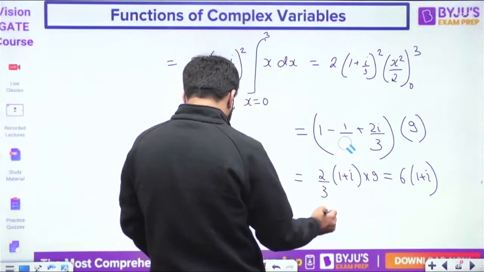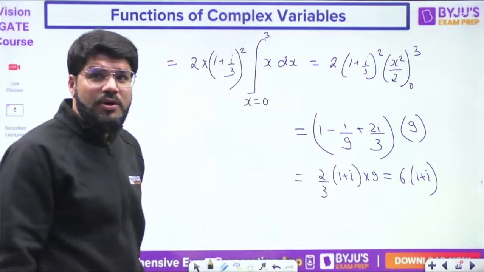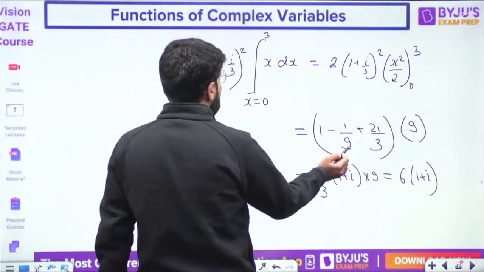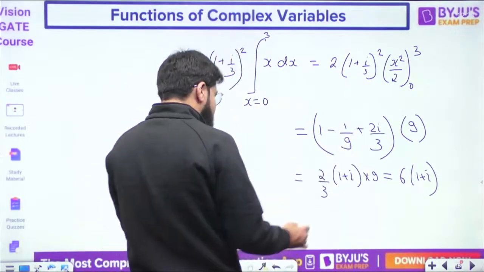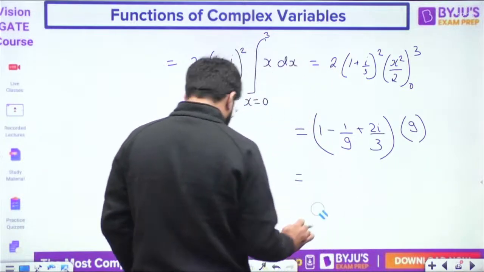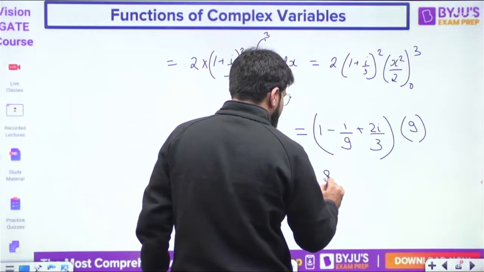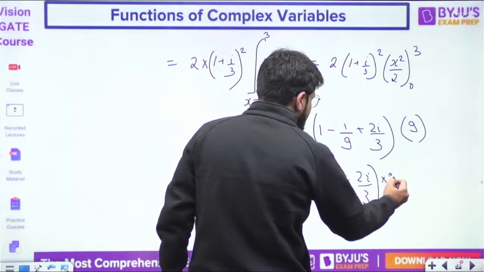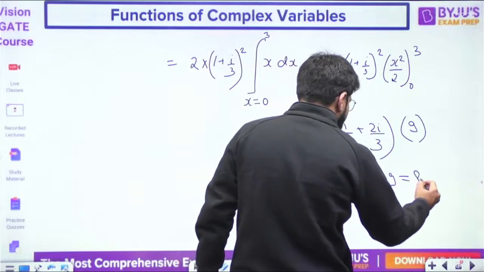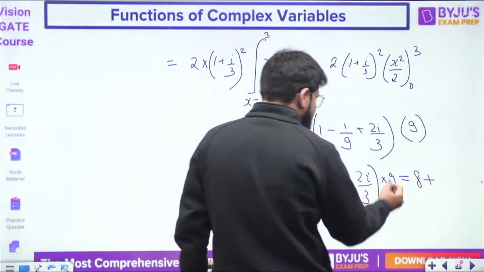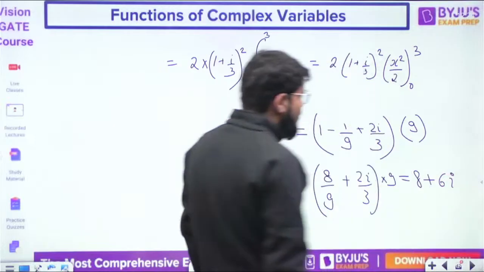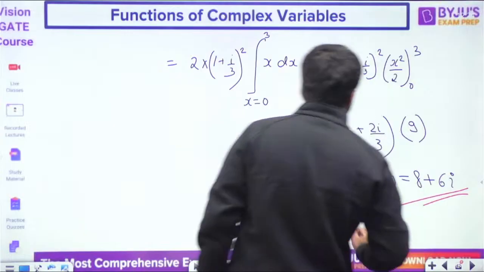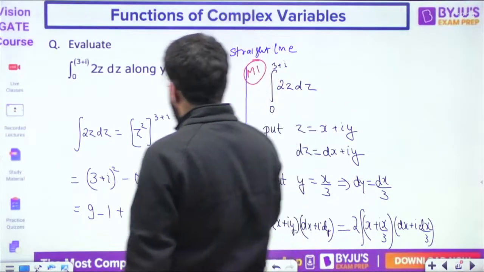I have done some calculation error here. Guys, you can also correct me with the calculation. Are you all alert? (i by 3) whole square, that is 1 by 9 plus 2i by 3. Then this is equivalent to 1 minus 1 by 9, 8 by 9, plus 2i by 3, whole multiplied by 9. Now this is equal to 8, 9 cancel, plus 6i. That's why I wondered how the answer is coming as different. 8 plus 6i.